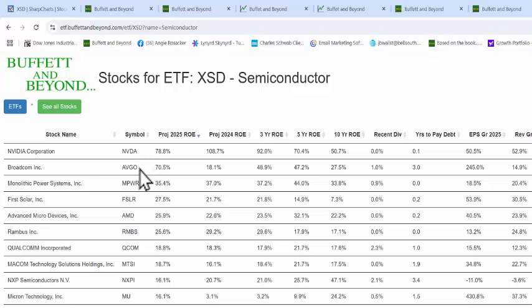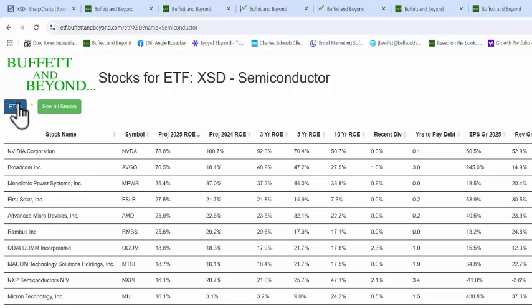And we see NVIDIA, Avago, which is really Broadcom, used to be Avago, Monolithic Power, First Solar, Advanced Micro Devices, and of course you probably haven't heard of Rambus or Qualcomm. You have, and it goes on and on. But we don't see Taiwan Semiconductor.